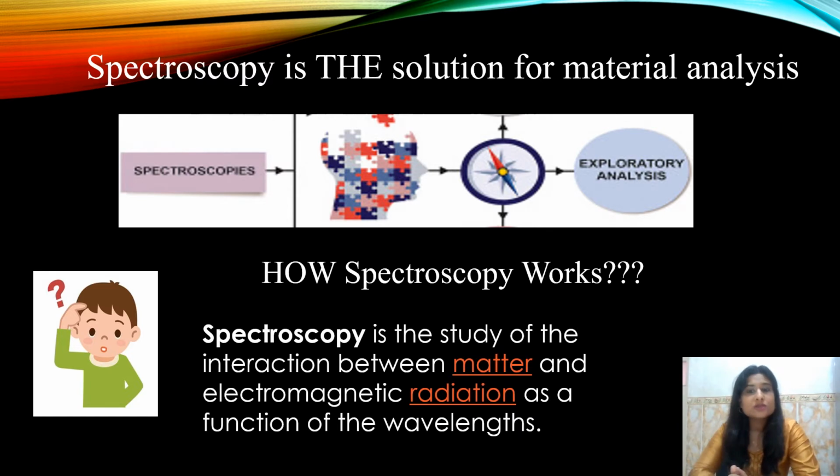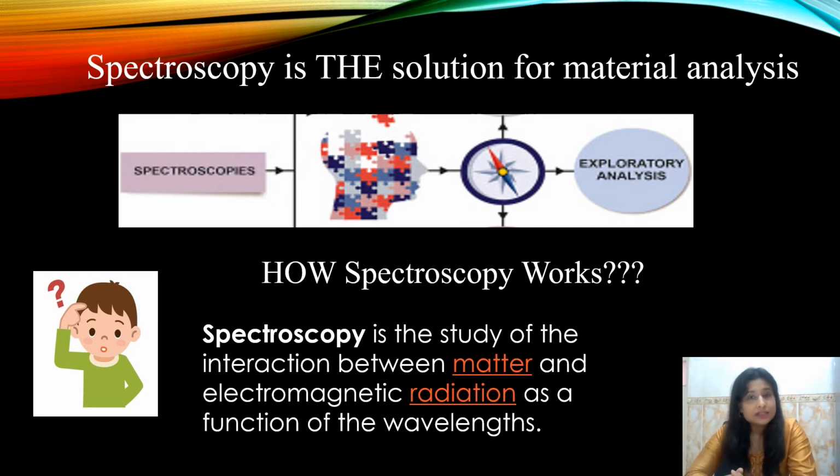In simple words, we can state that spectroscopy is the study of the interaction of matter with electromagnetic radiations as a function of wavelengths. Now, when we look at this statement, it is very clear that there are two important components of spectroscopy. One is the electromagnetic radiations and the other is matter.